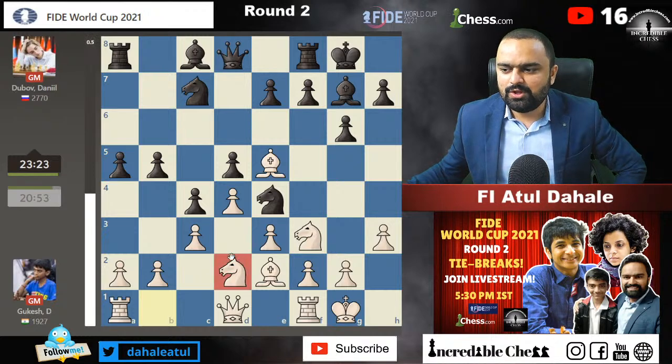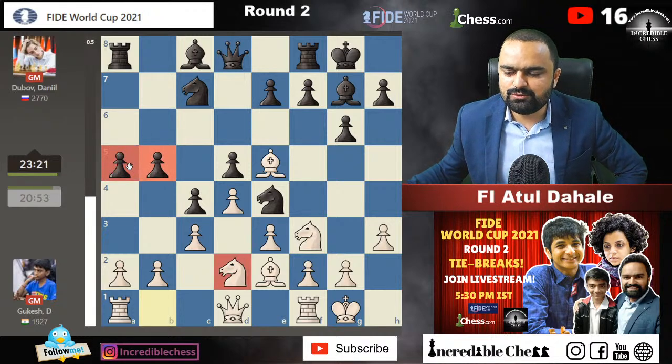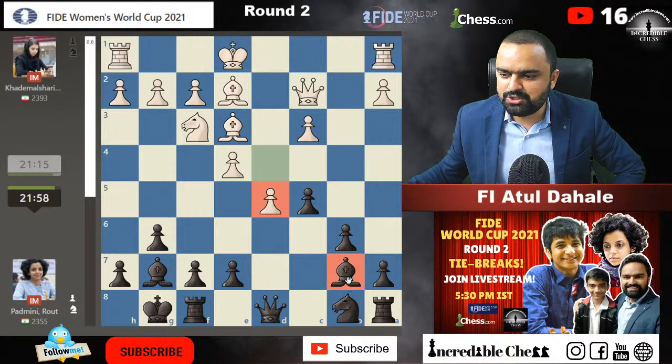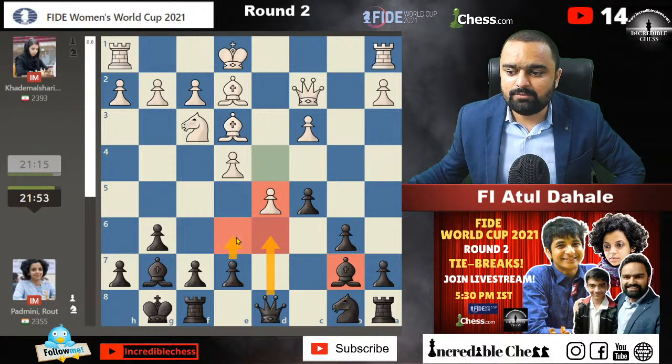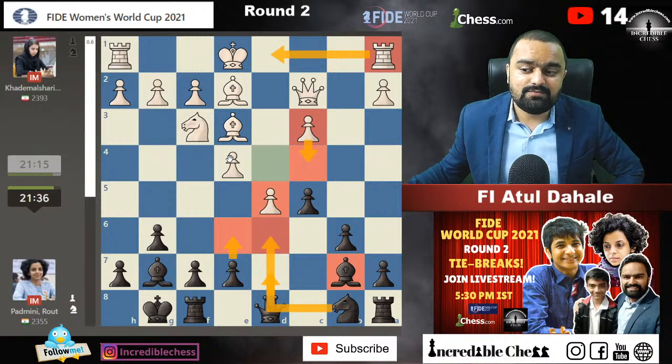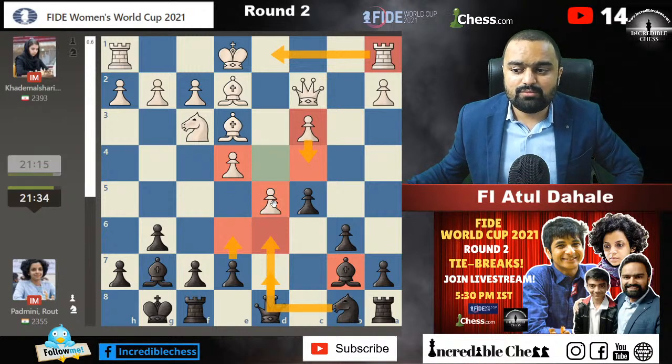A5, knight to d2. Okay, these pawns are just rolling forward. Gukesh needs to defend the situation. Okay, I'll check out one more game by our chess queen here. Queen c2, c5, d5 has been played. This bishop looks a little bit sad over here, but maybe now queen d6 followed by e6 might be one of the ideas, or maybe you can play knight to d7 and e6. But white might just play rook to d1 and then c4. This might be a try from the white side, because as long as you maintain the pawn on d5 and c4, or maybe e4 and d5, white should have an okay position, no issues in that case.